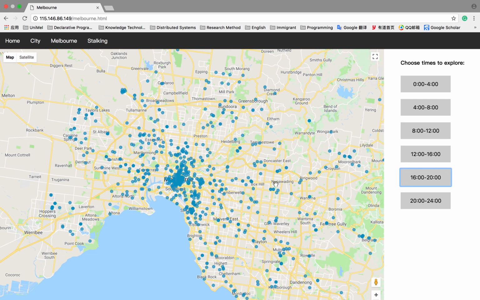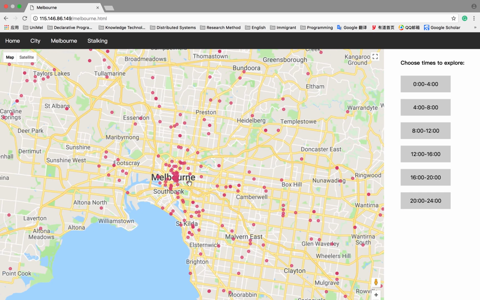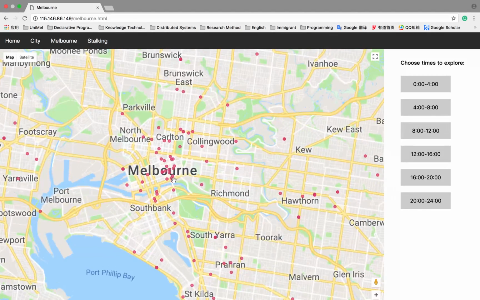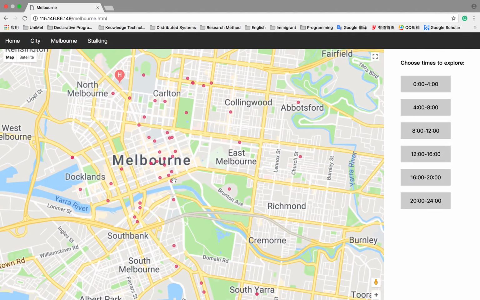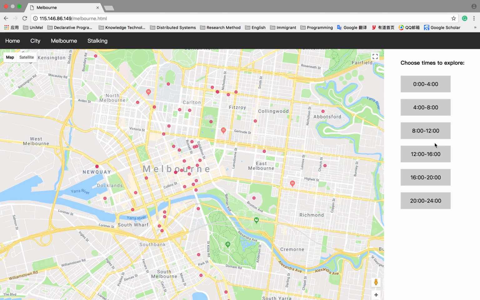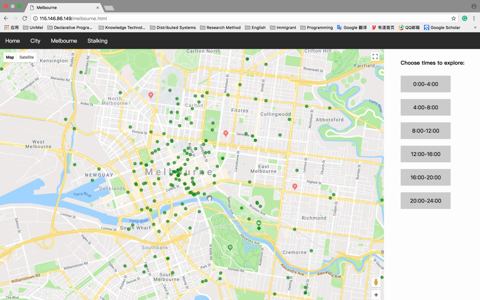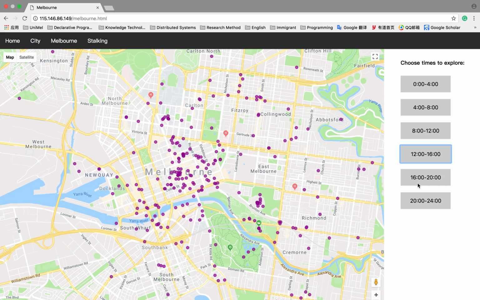As time moves from 8 p.m. to midnight, the tweets in CBD decrease dramatically, and the portion of suburb tweets increases as people go home. There are a couple of interesting points that I want to show. At 8 to 12, there is a slight concentration on Flinders Station. Presumably, people commute to work, and the concentration disappears afterwards.